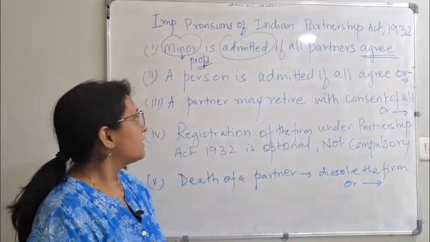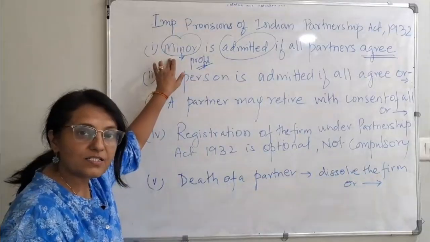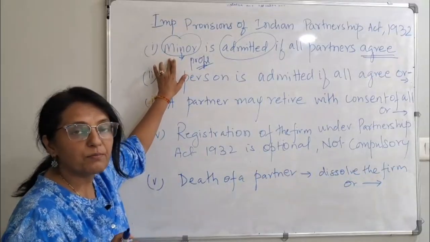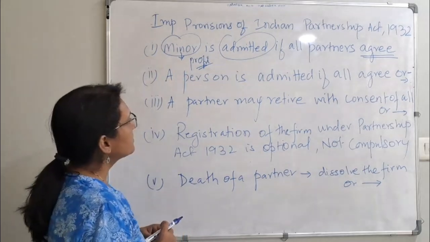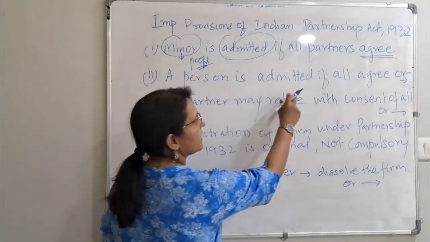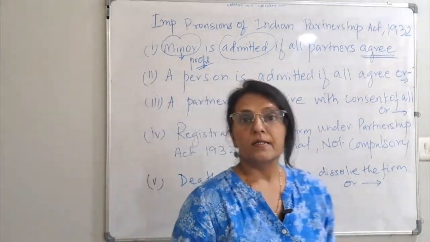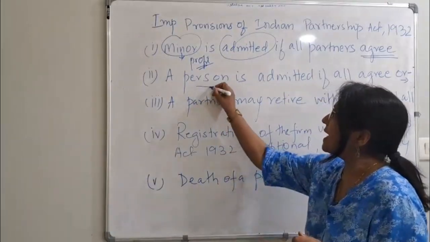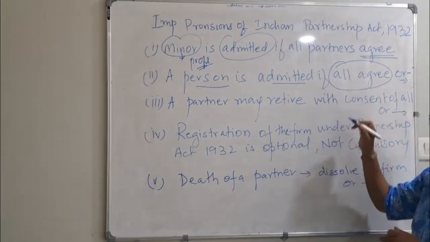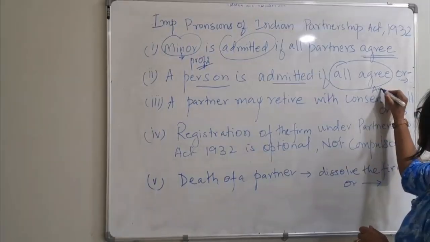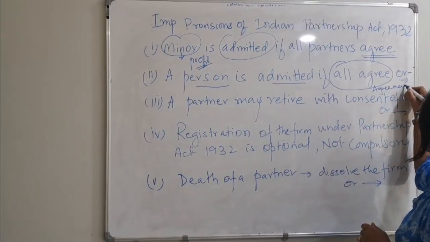Again, I am telling you, we have already done this in the characteristics of partnership. A minor can be admitted only for profits, not for the loss. Okay? Second one is a person is admitted if all agree. A new person can be admitted if all agree, or whatever is given in your partnership agreement.